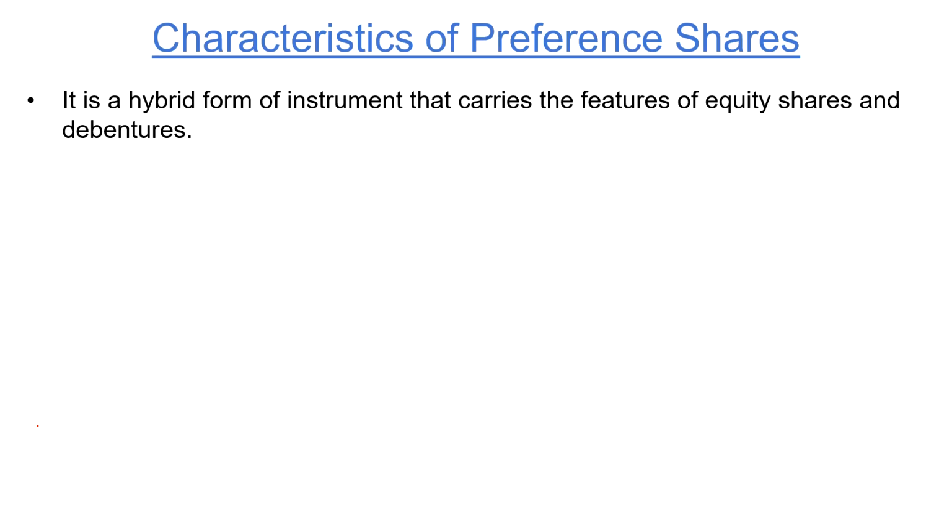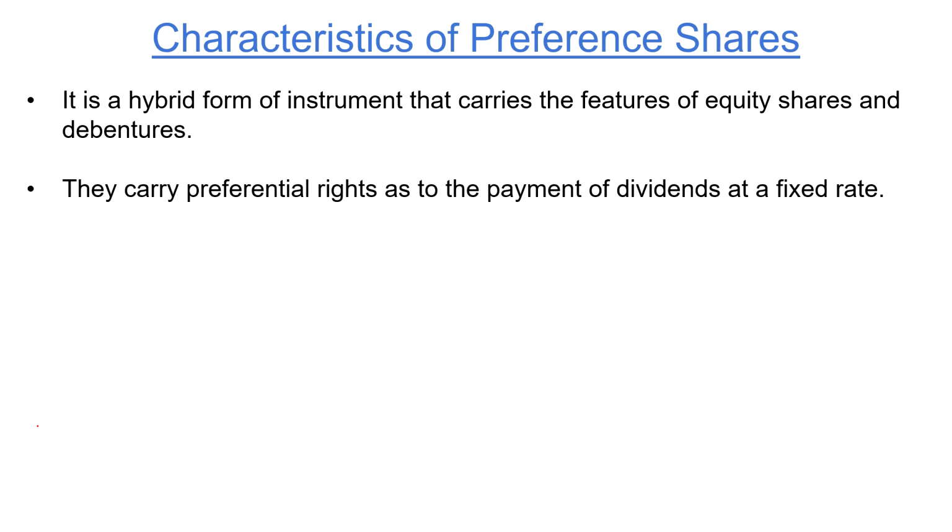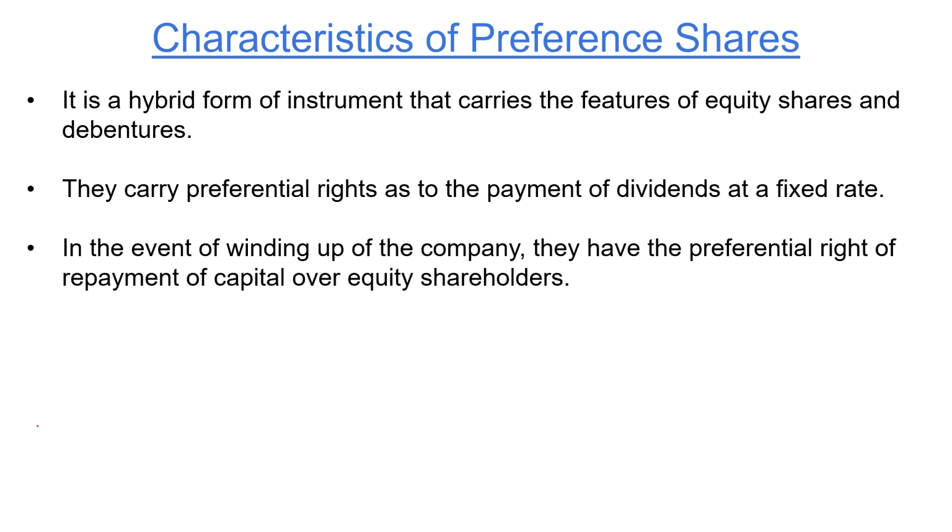Moving on to the characteristics of preference shares. It is a hybrid form of instrument that carries the features of equity shares and debentures. That is, it gives ownership right to the holders but does not grant voting rights. Next, these shares carry preferential rights as to the payment of dividend at a fixed rate. These shares make their holder entitled to receive dividends to a specific limit. In the event of winding up of the company, they have preferential right of repayment of capital over equity shareholders.